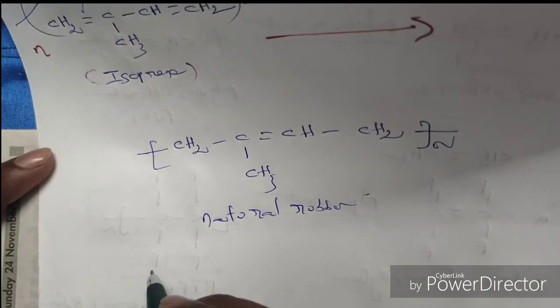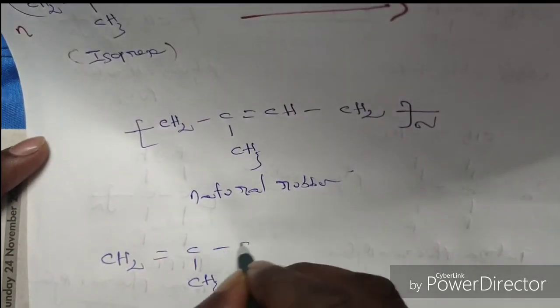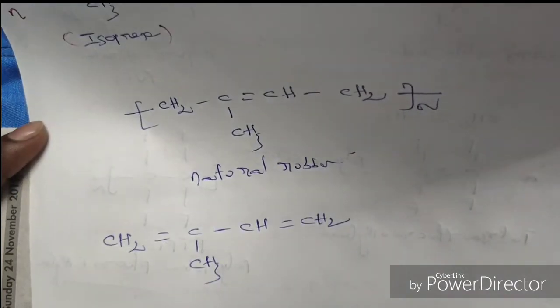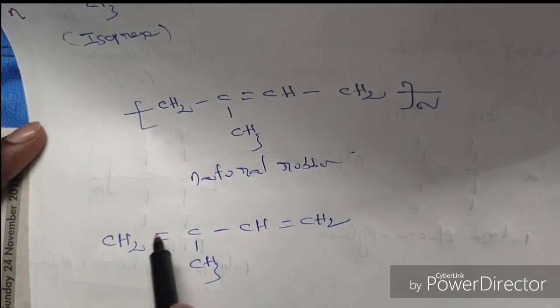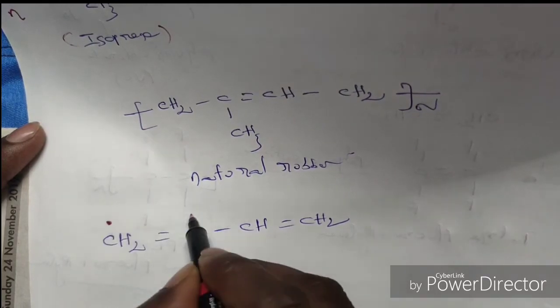I will explain. CH2 double bond C, CH3 single bond CH, double bond CH2. It is called 2-methyl 1,3 butadiene or isoprene. So during the polymerization process, this pi bond will be broken and forms 2 active bonding sites.